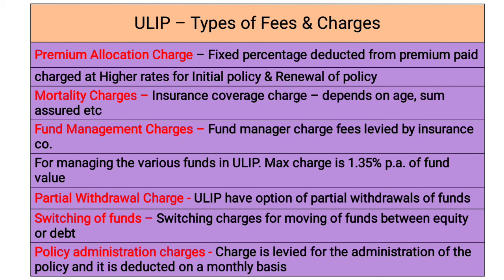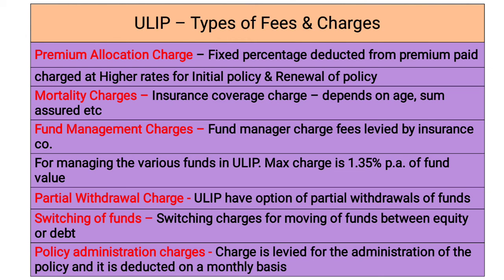Then fund manager charges. The fund manager who manages the complete fund under the ULIP will charge a fee, and these fund charges normally range from 1% to 2% of the fund value. And then partial withdrawal charge. If the policyholder requires money in between the policy, that is before maturity, then he has to withdraw partially. Then partial withdrawal charges are also there. He can withdraw the money, and for that he has to pay.